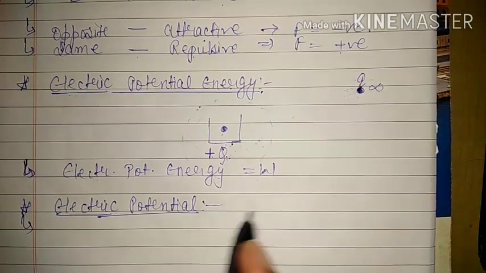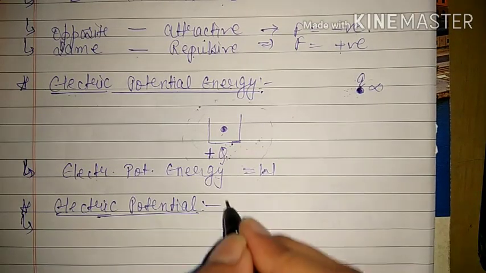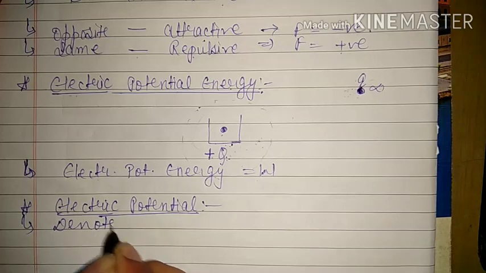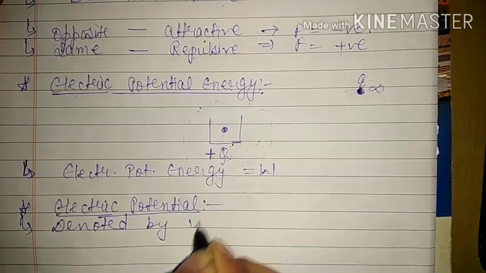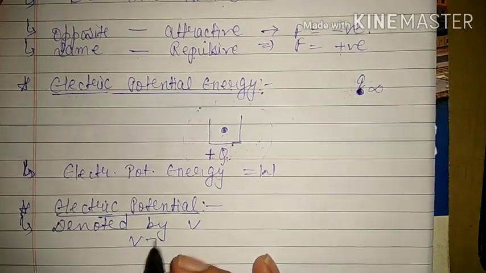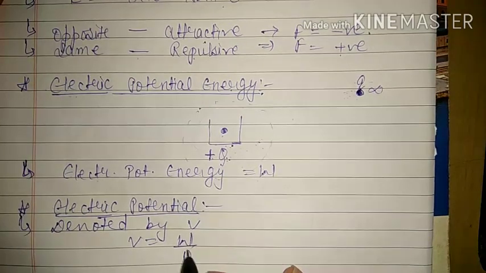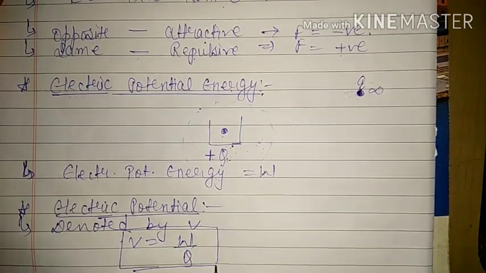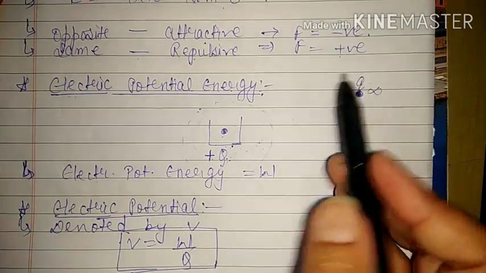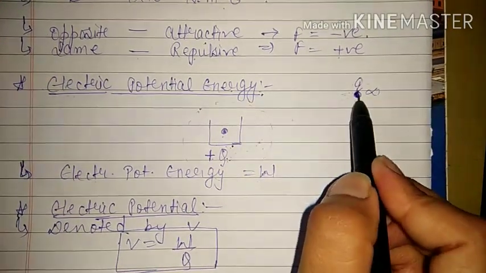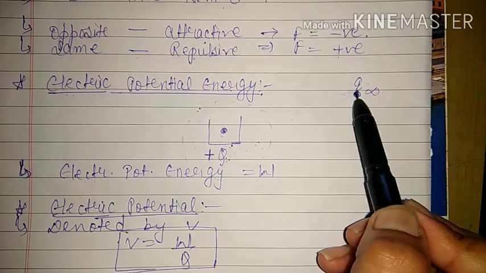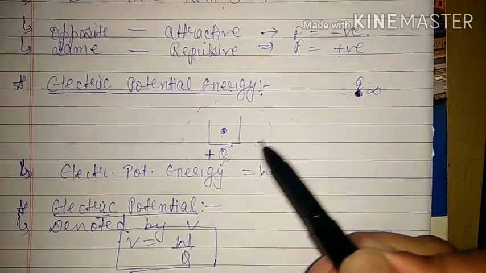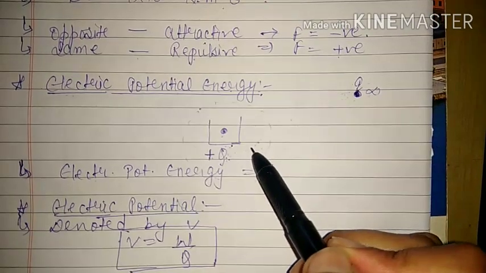It is denoted by V. So electric potential is the amount of work done per unit charge. Charge you can denote by small q or capital Q as you wish. The amount of work done in bringing a unit positive charge from infinity to that point is known as electric potential.